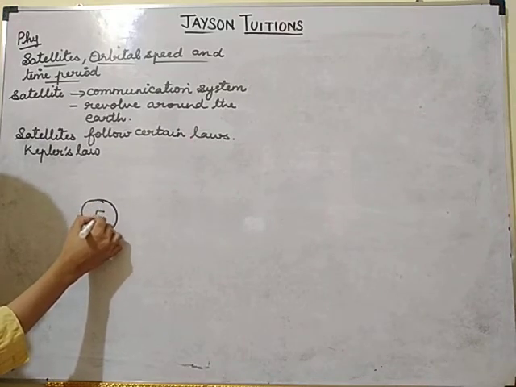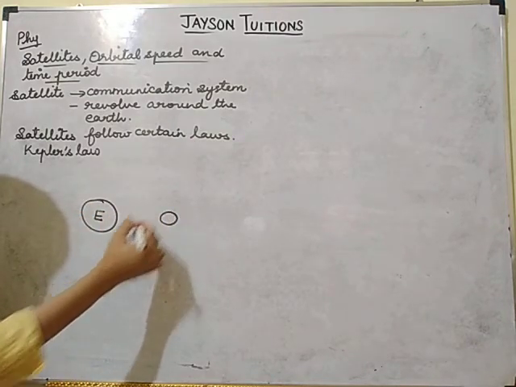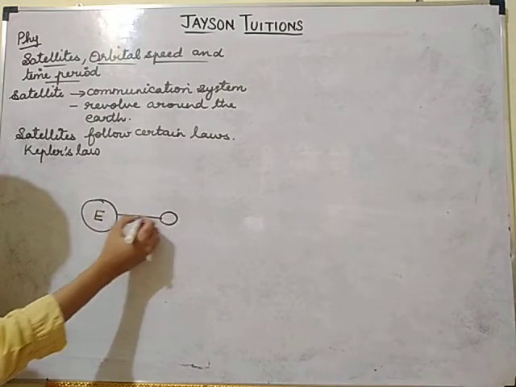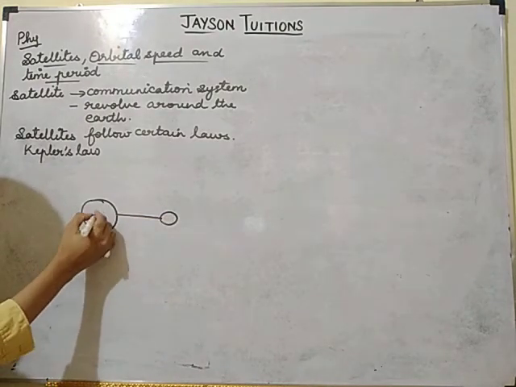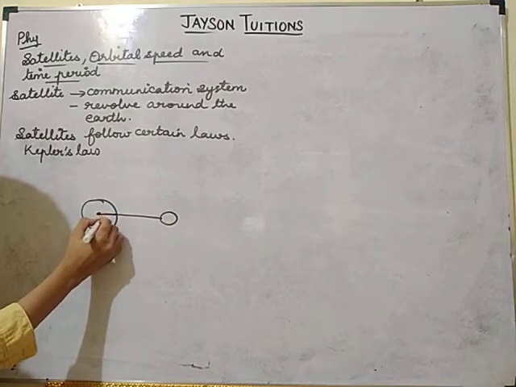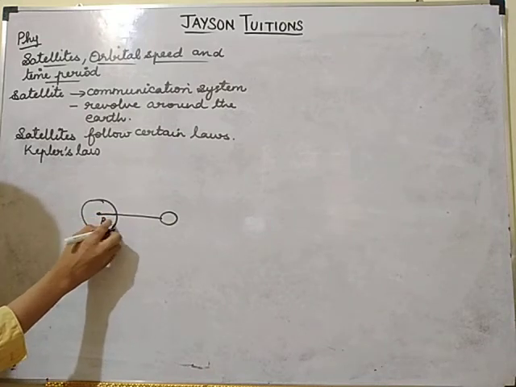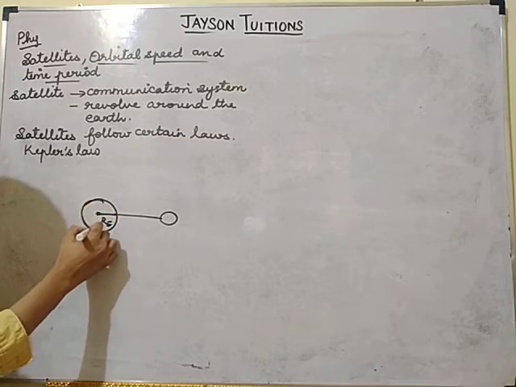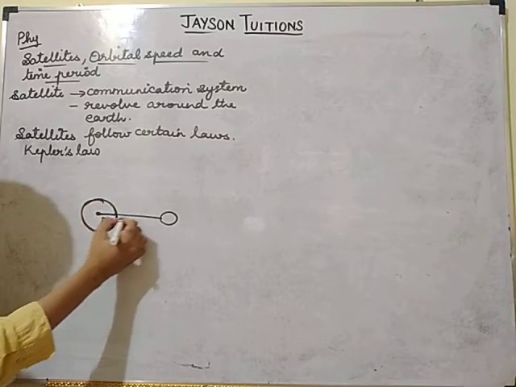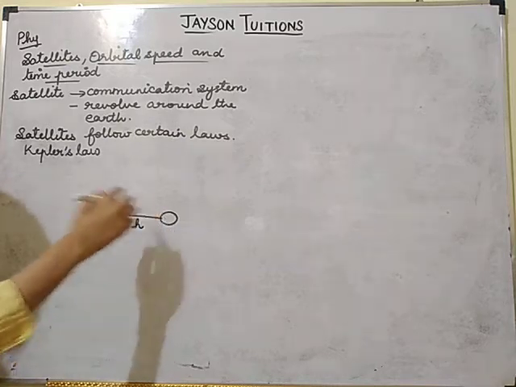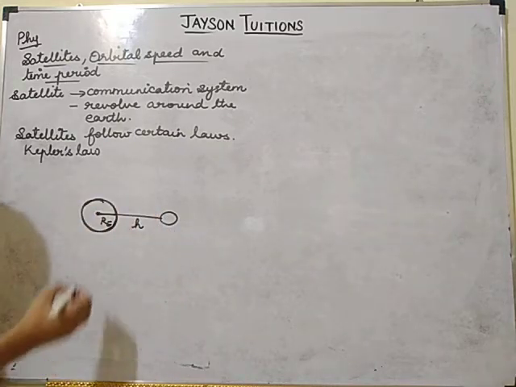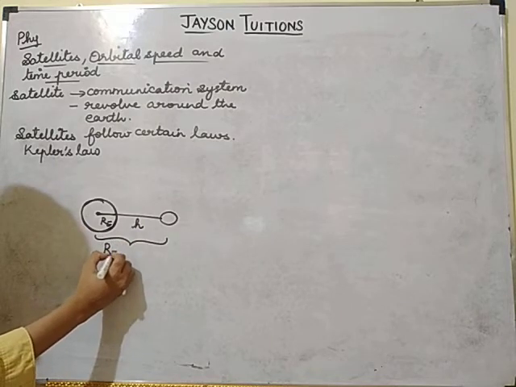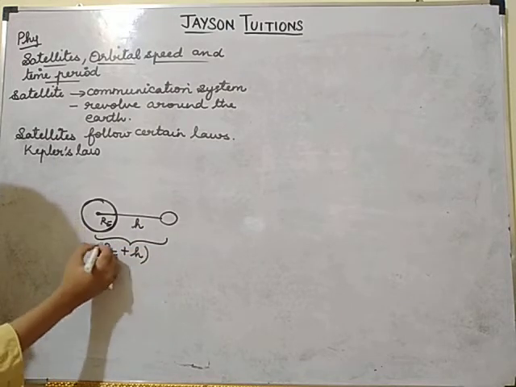This is the earth, and here we have one satellite. The radius of the earth is RE, and the satellite is at a height h from the earth, so the full distance is RE plus h.